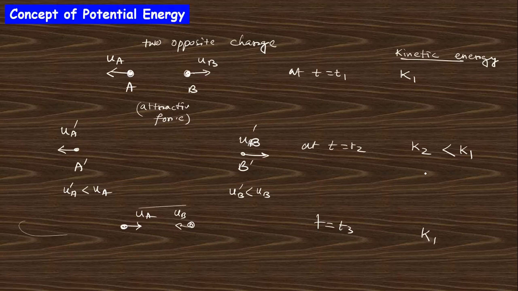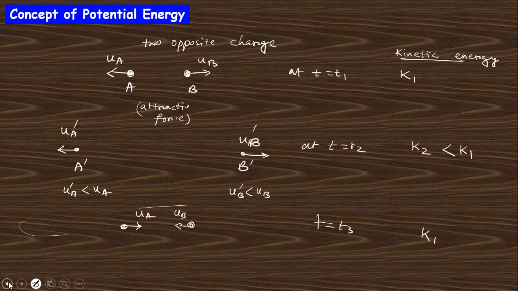Okay. So what happened here is the position changes, and if you want to draw the curve of kinetic energy with respect to time, the kinetic energy reduces then increases like that. So why does this kinetic energy increase again? This is the question. Why can we get K1 again? Because there must be another form.